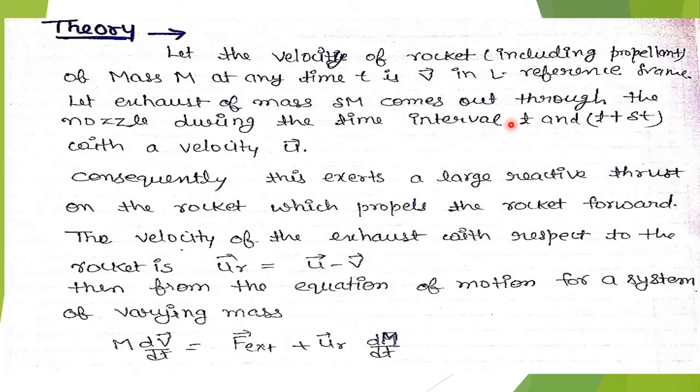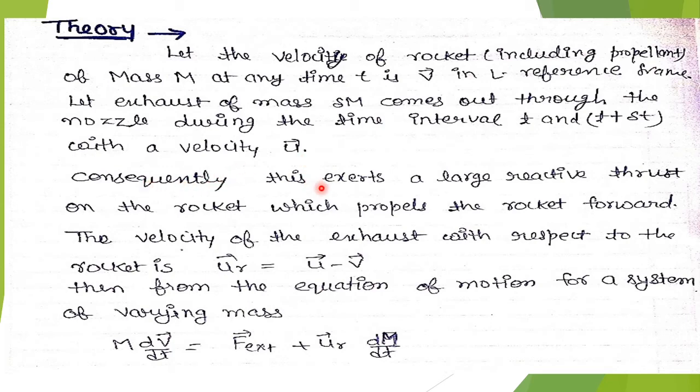Now we will do some calculation for this. Let the velocity of the rocket, including propellant, of mass m at any time t be v in the lab reference frame, meaning we are taking the velocity as v and the mass as m. Let exhaust of mass del m come out through the nozzle during the time interval t to t plus del t with the velocity u, which we have done in previous slides for the varying mass equation.